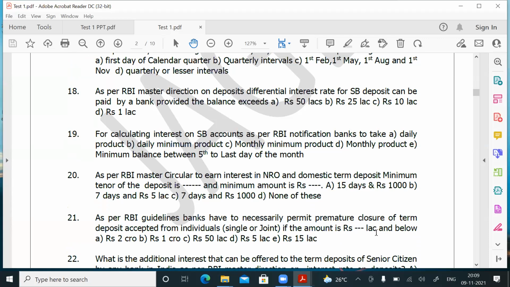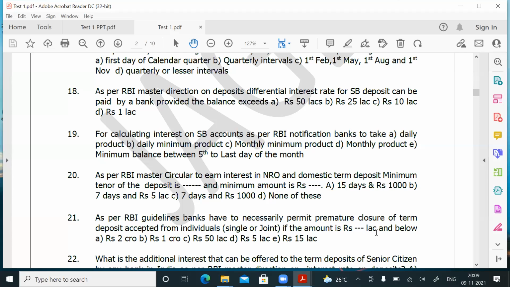See, in Canara Bank, regarding premature closure of deposits, if the amount is less than 2 crores, we are permitting premature closure, whatever may be the amount, by applying a 1% penal cut. If the deposit is 2 crores and above, whatever may be the amount, we are permitting premature closure without any penal cut. That's what I was telling about Canara Bank, which you are supposed to know.